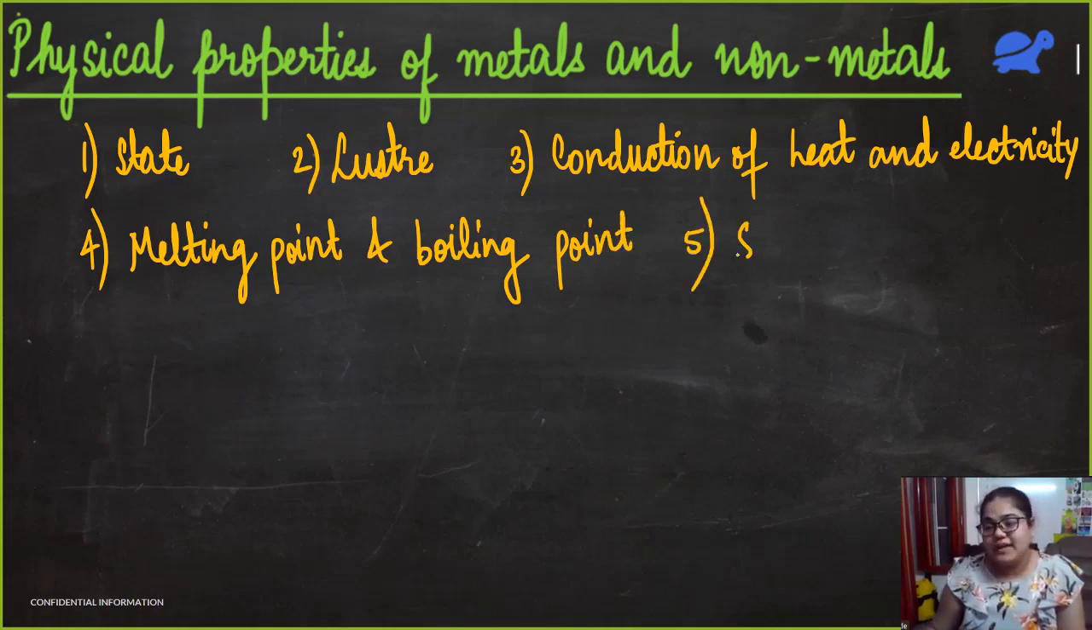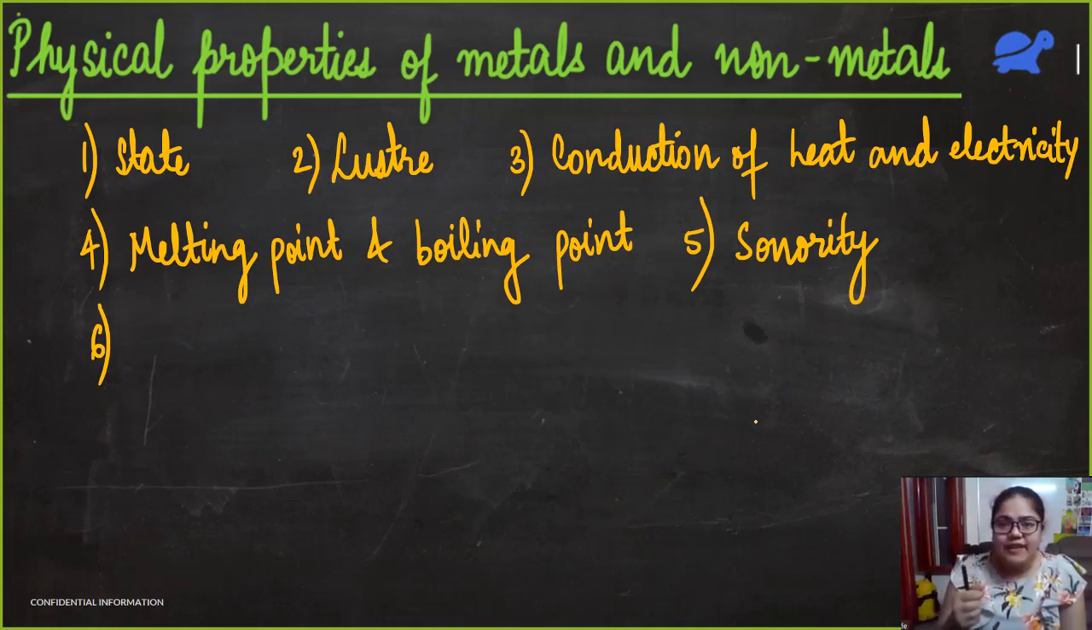The fifth point would be sonority. What is sonority? Does anyone know what sonority is? Ma'am, metals make a ringing sound. Yeah, metals make a ringing sound. So they are sonorous. Sonority is the property by which, if that substance is hit by another hard substance, it produces a clinking sound. Then the next point would be its density.